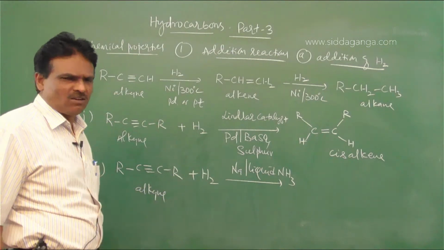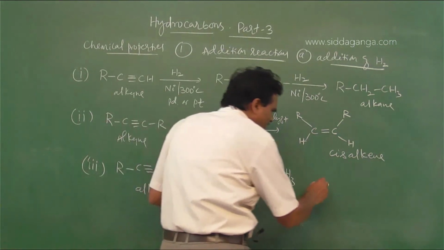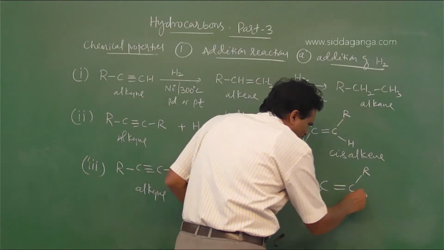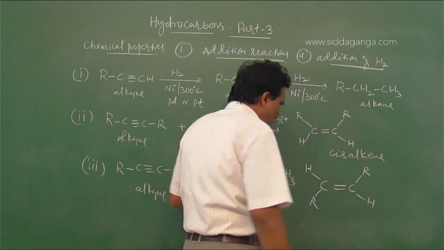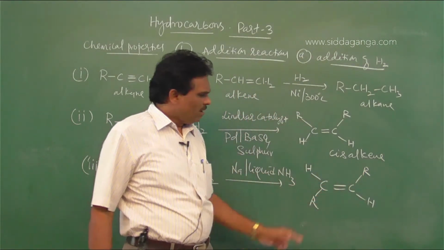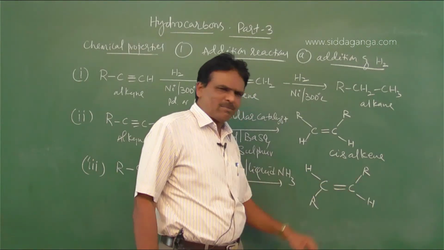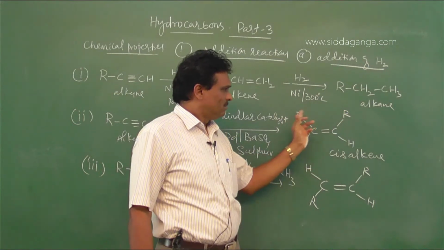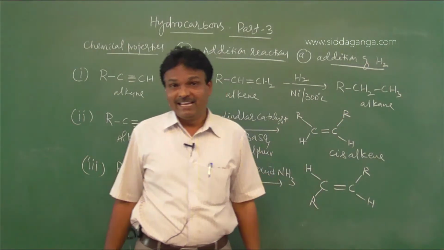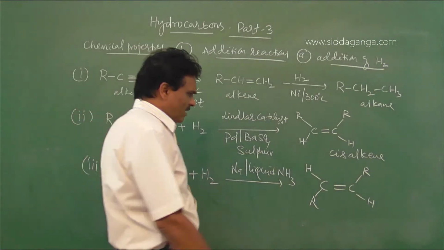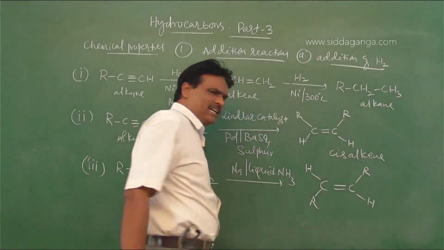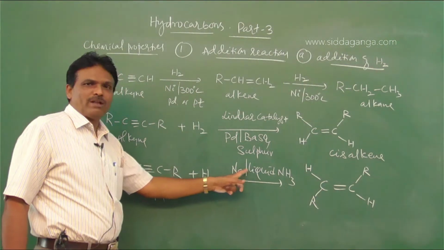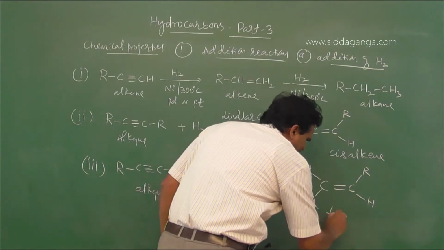So we get a trans alkene, C double bond C, with R, H and H, R. The same kind of groups are on opposite sides of the carbon-carbon double bond. But if Lindlar's catalyst is used, the same kind of groups are on the same side of the carbon-carbon double bond, and we get cis alkenes. The same reaction carried out in the presence of sodium in liquid ammonia forms a trans alkene.